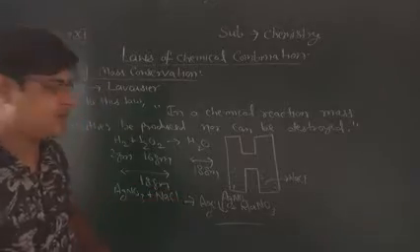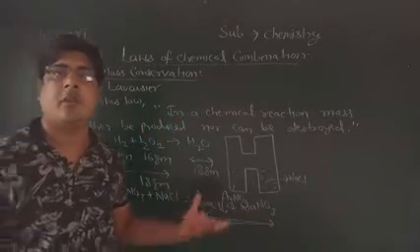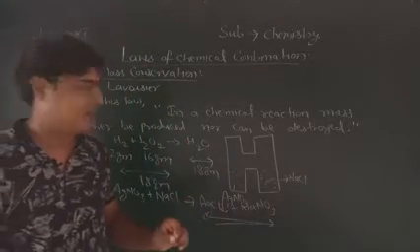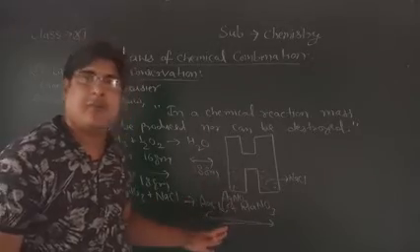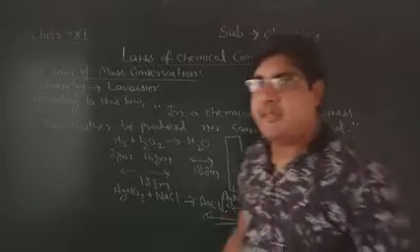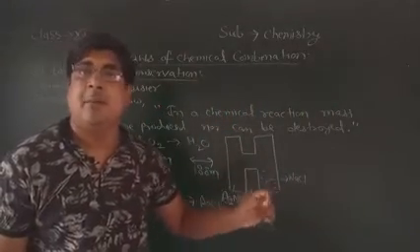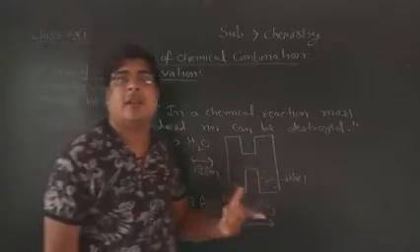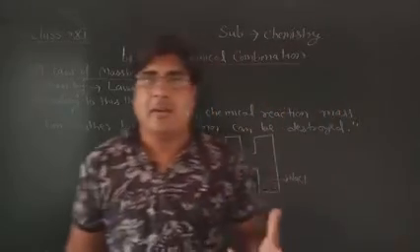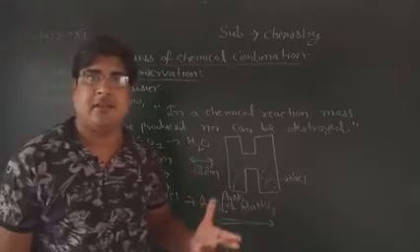Then after the reaction these products will be formed, and he observed the mass of the tube again. He found the mass was equal before the reaction and after the reaction. It's very important.